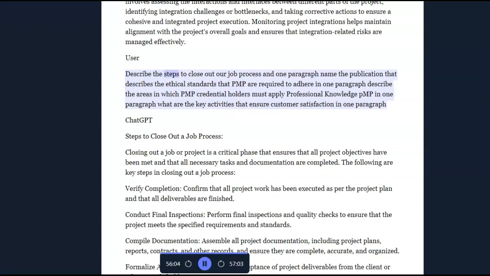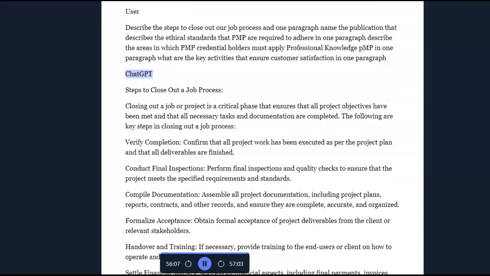Describe the steps to close out a job process. In one paragraph, name the publication that describes the ethical standards that PMPs are required to adhere to. In one paragraph, describe the areas in which PMP credential holders must apply professional knowledge. PMP: in one paragraph, what are the key activities that ensure customer satisfaction? In one paragraph. ChatGPT. Steps to close out a job process.